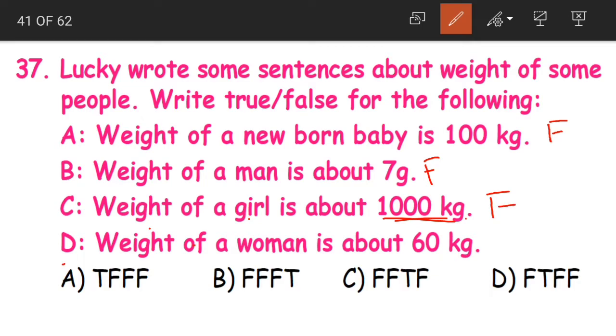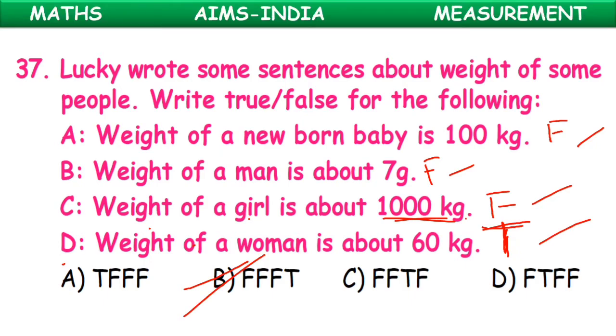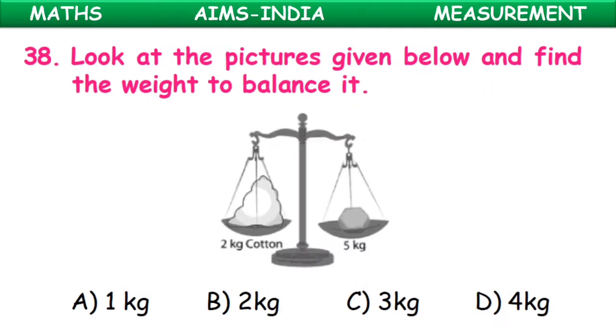Coming to statement D, weight of a woman is about 60 kgs. Yes, this is true. Women means elder people, like for example, those who have already completed their studies or your parents. Yes, they weigh about 60 kilograms. This is true. So what is the code here? False, false, false, true. That is option B becomes our correct answer.